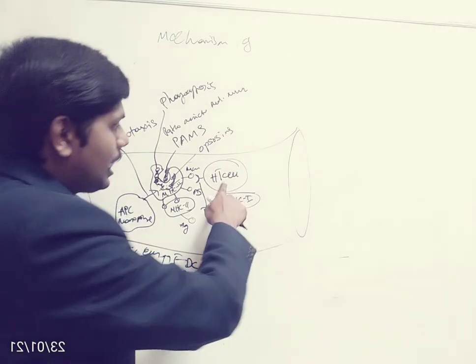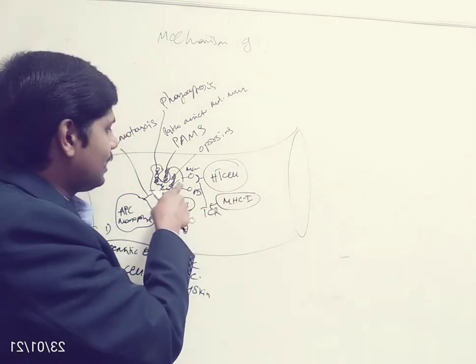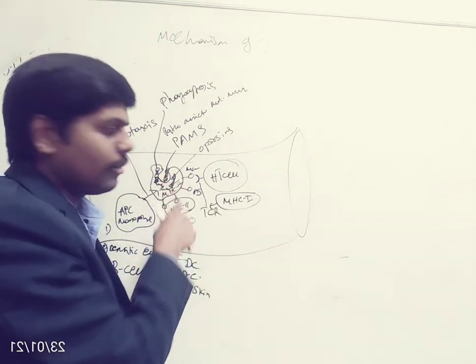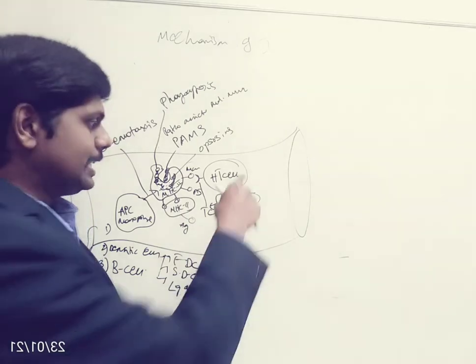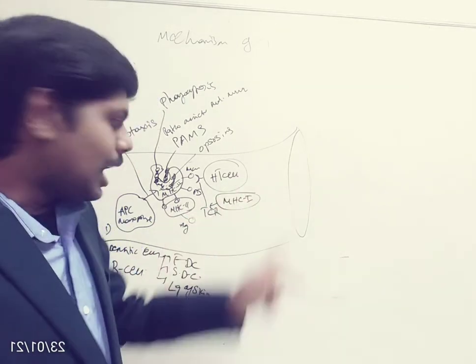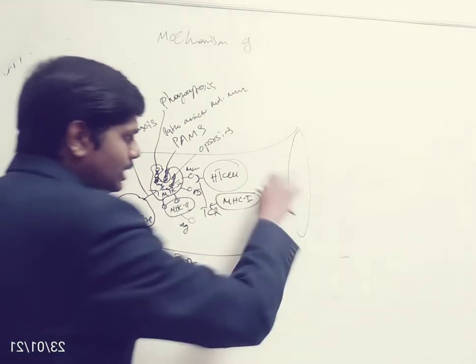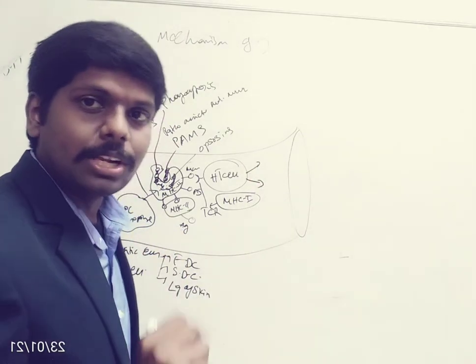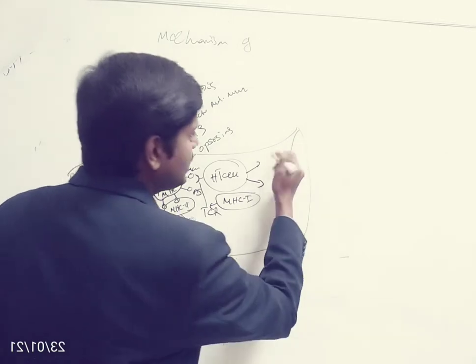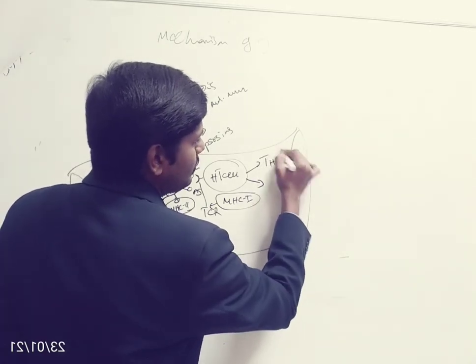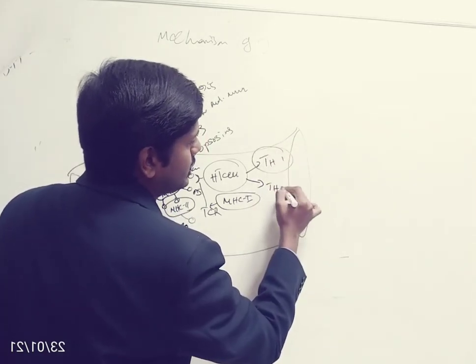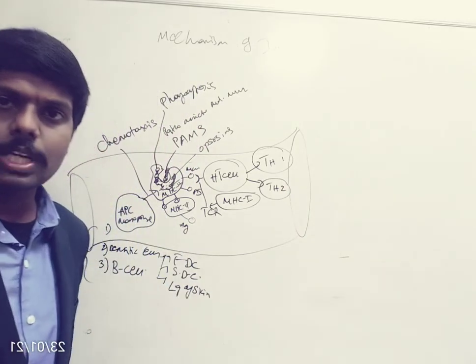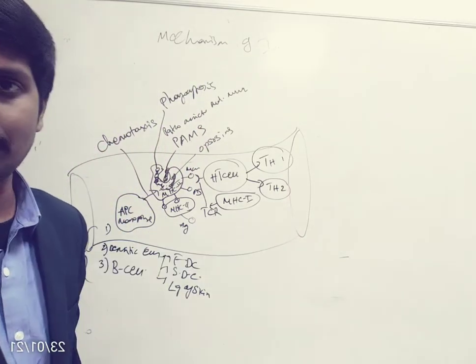Now this helper T cell will read the instructions given on the macrophage. After that, the T cell will get activated. After T cell activation, it will convert to two types of T cells: helper T cell 1 and helper T cell 2.